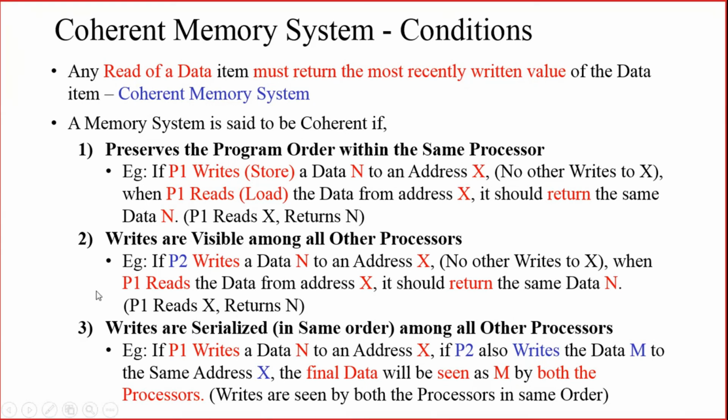So what are the three conditions? It should preserve the program order within the same processor. All the writes should be visible among other processes. Writes are serialized among other processes. If all these three conditions are satisfied by a memory system, then that memory system is said to be coherent in nature. Then we can call it a coherent memory system.